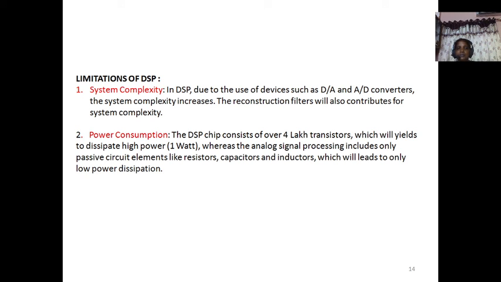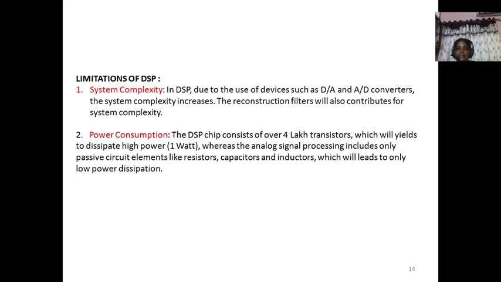Next, power consumption. When DSP started in the 1980s, at that time, due to the component size, DSP was used for offline processing and business applications only. Whenever emerging technologies like large scale integration, medium scale integration and very large scale integration, VLSI, were developed, there is a chance for more components to be kept within a given chip.